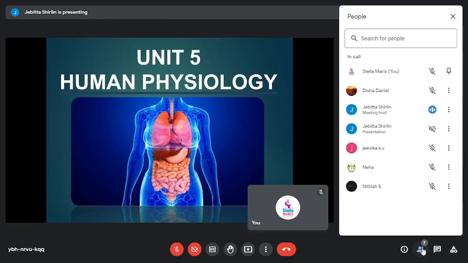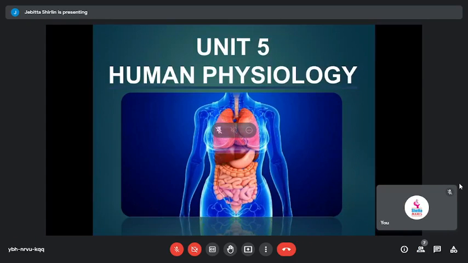Right. So I'm just going to start with the last chapter under the class 11 syllabus. That is about human physiology. Quite a very interesting chapter and the much awaited chapter. Most of us will be very eager to learn about this unit, isn't it? Because most of us are NEET aspirants and we wish to become doctors, isn't it? So the entire unit seems to be very interesting, and it would be informative and knowledgeable all throughout your life.